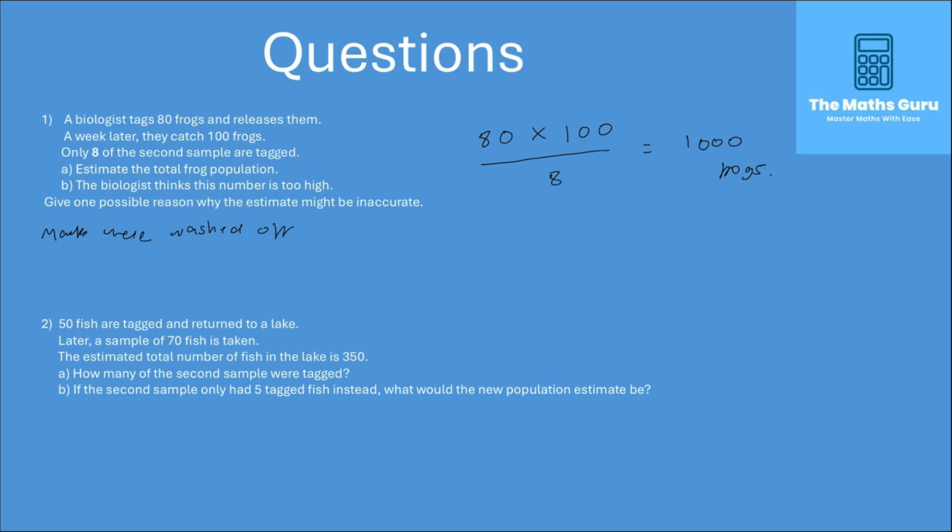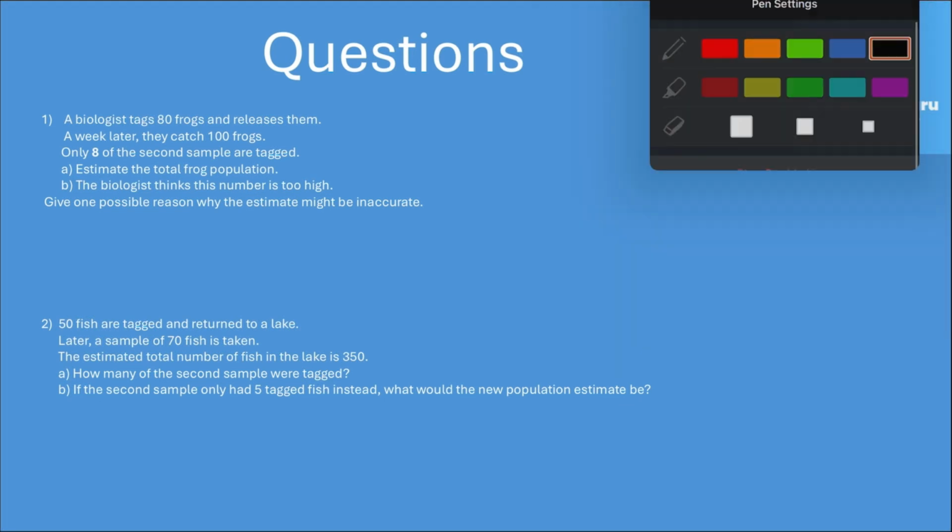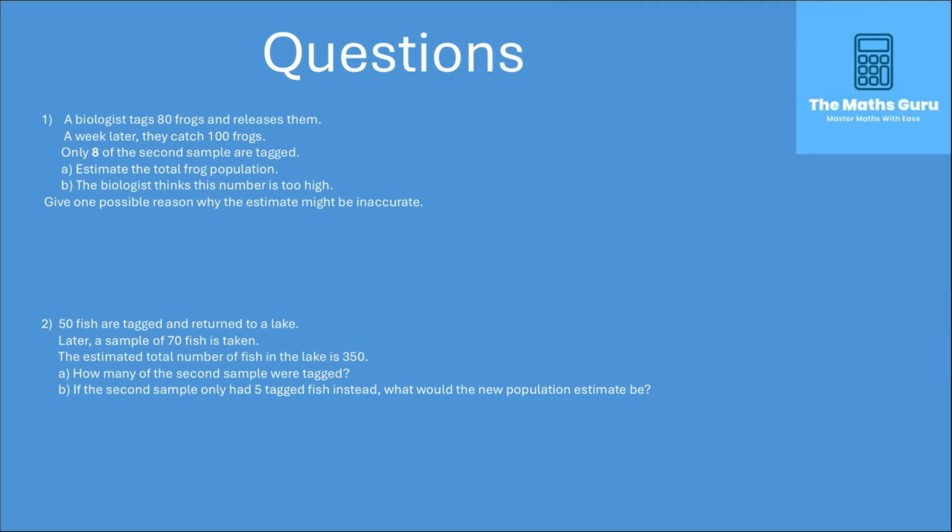Okay, looking at the second question, we're told that 50 fish are tagged and returned to a lake. Later, a sample of 70 fish were taken, so this is going to be our numerator, and it tells us that the estimated total number of fish in this lake is 350. It asks us how many of the second sample were tagged. So we have 50 times 70 divided by the number of fish tagged, and this is our x because we don't know it, is equal to 350.